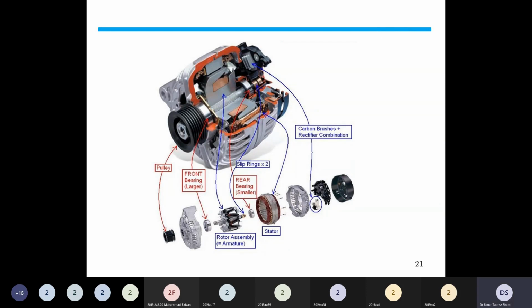The DC generator input power is mechanical power, provided through the pulley. Then there are bearings on both sides. The rotor rests on the bearings, and inside there is the rotor assembly, the gearbox, and the rotor itself.